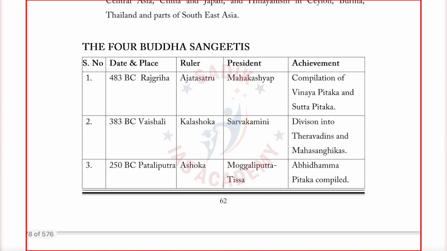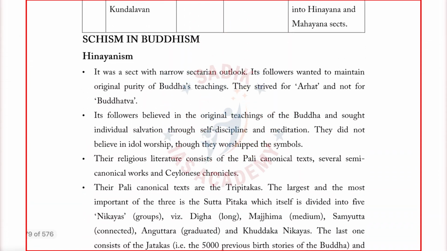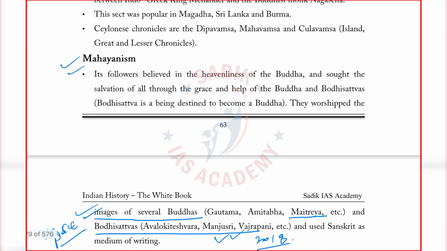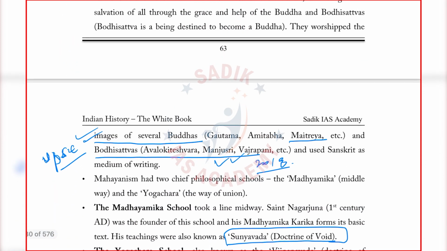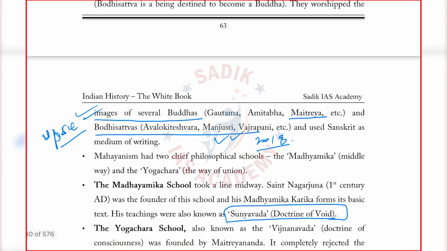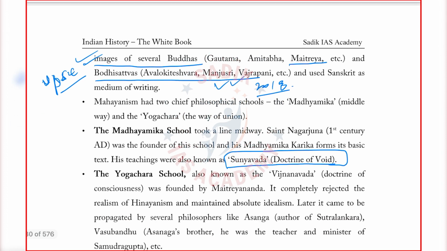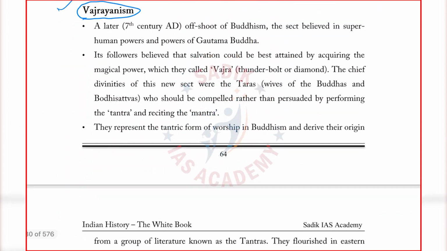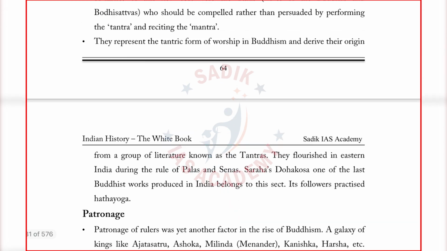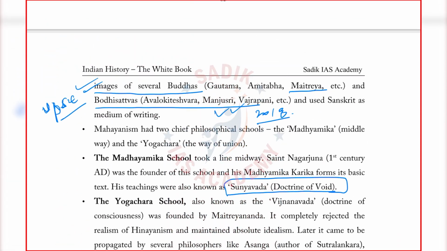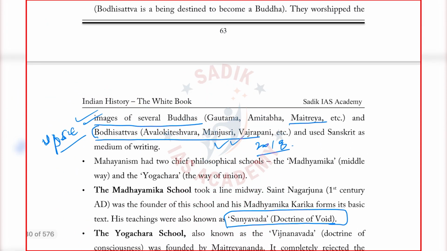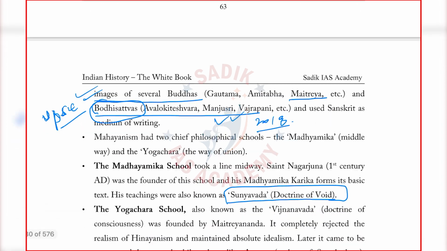Again I have given you the schism in Buddhism, Hinayana and Mahayana. Again you see here questions have been asked about these. I think students would have known Avalokitesvara, Manjusri, Vajrapani, and the doctrine of void. All this has already been asked. And here the concept of Bodhisattva had also been asked. There is a concept, see, this is called Bodhisattva. The concept of Bodhisattva was also asked.